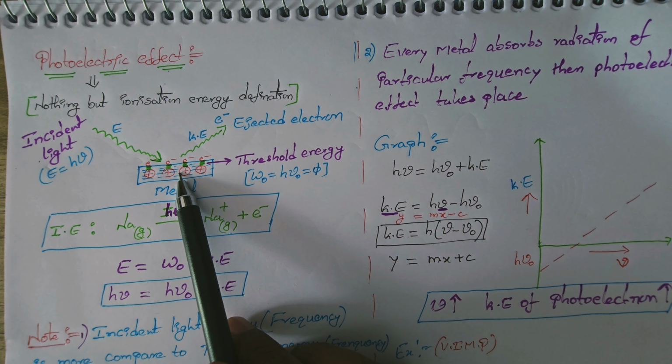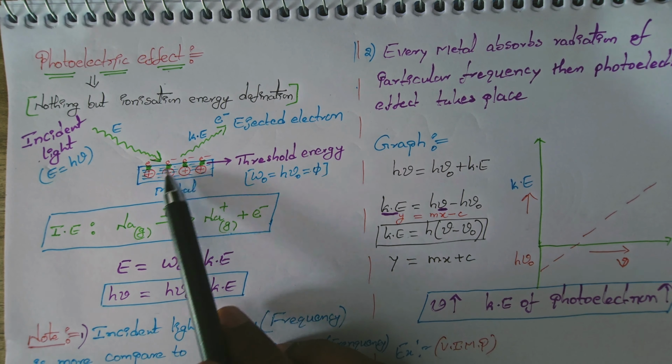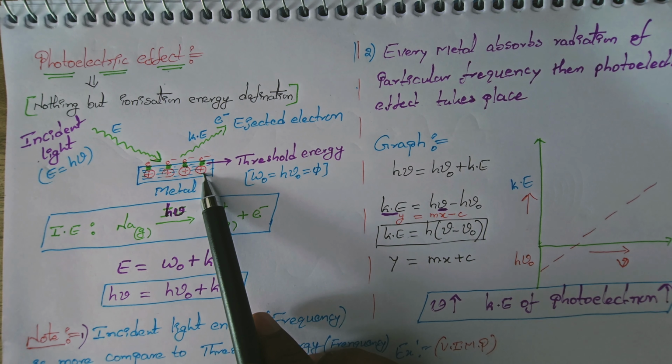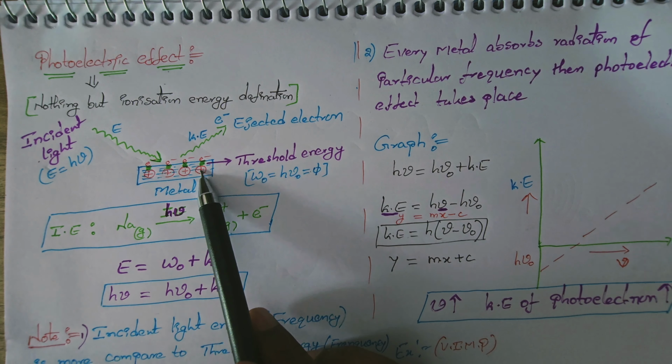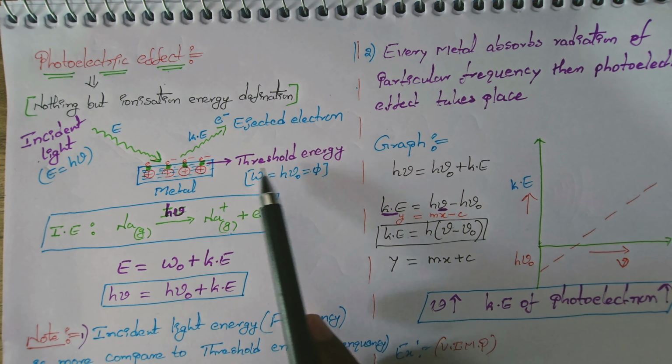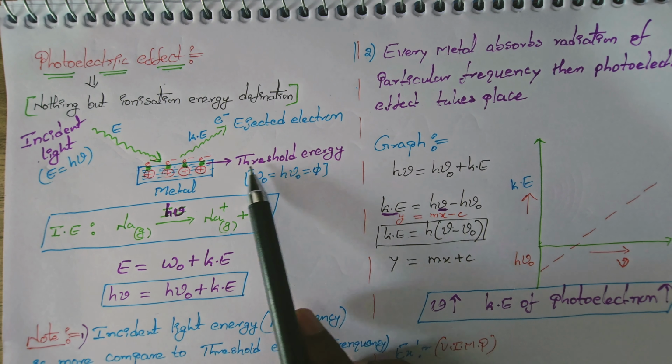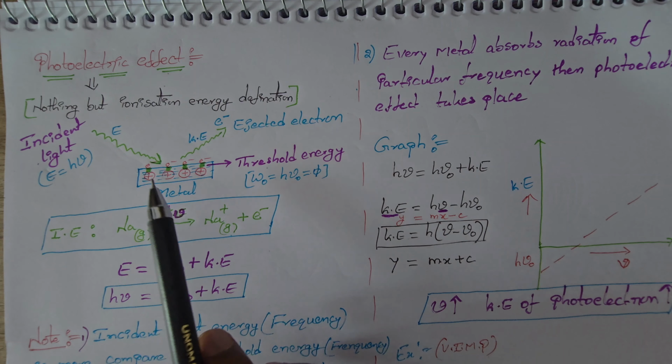Metals, you know that different metals are there. Does every metal have the same size? No, different sizes. Does every metal have the same kind of threshold energy between nucleus and valence electron? No, different sizes, different threshold frequency values are there. So different threshold frequency values mean different threshold energy values, and due to that light of different energy is absorbed. In white light, for suppose, different colors are there. Every color has a different energy. So every metal has a different threshold frequency and absorbs a particular frequency of the light from the white light.